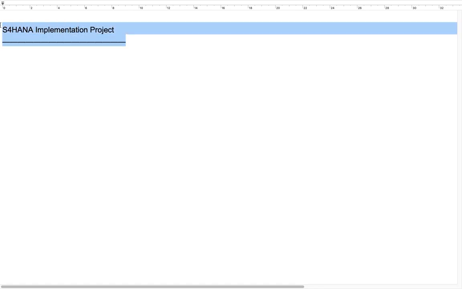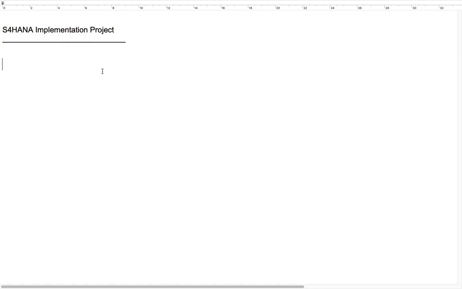So, the SAP S4HANA implementation project. Here, tell me who is our client? Jindal Private Limited. Who is the implementation partner? TCS. And how many modules does TCS need to implement? FICO, MM, SD.